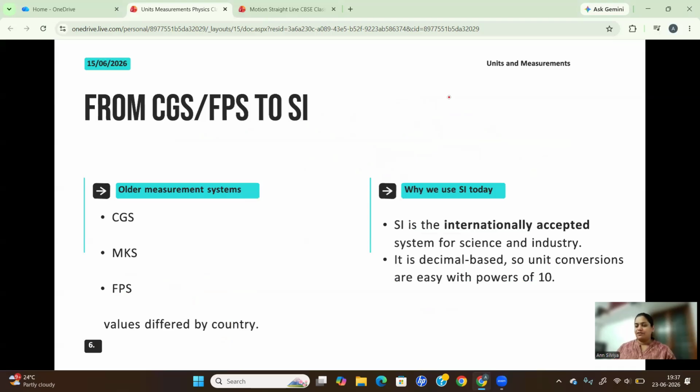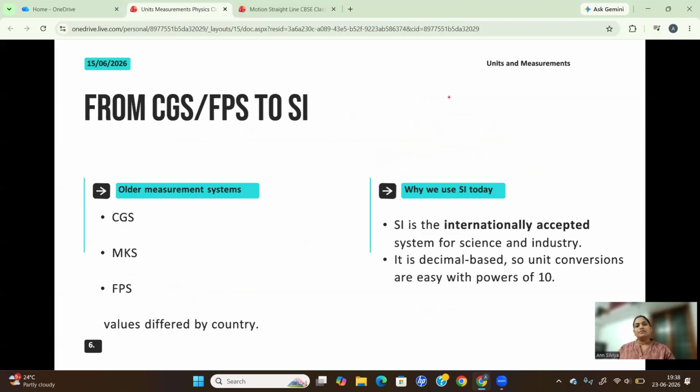I have told you length is measured in different units, mass is measured in different units, time is measured in different units, right? The thing is, different countries use different units to represent measurements.